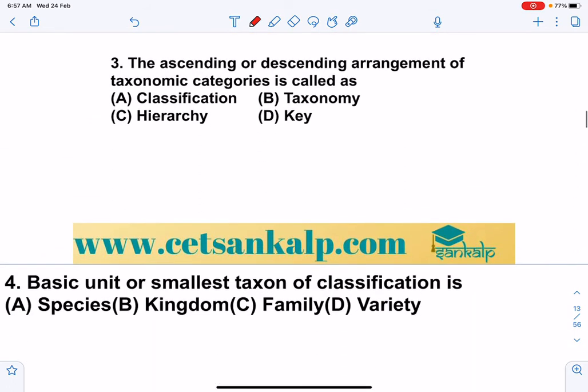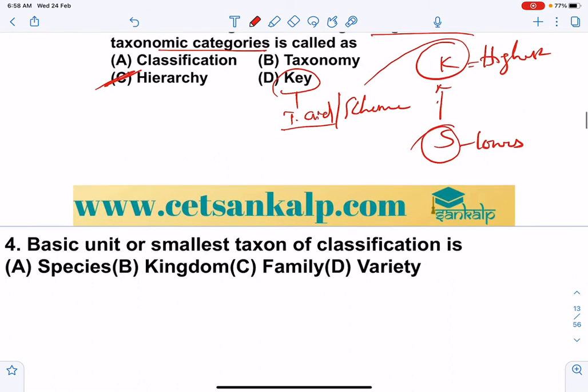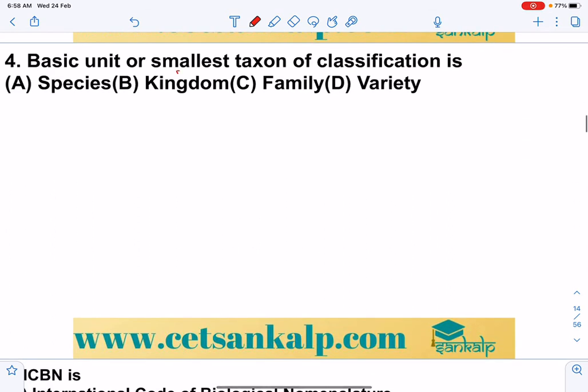Next, the ascending and descending arrangement of taxonomic categories. We just discussed species to kingdom. Kingdom is at the top, the highest rank, and species is the lowest rank. That is called hierarchy. And a key is generally a taxonomical aid or a scheme. Next, the basic unit or smallest taxon is species.